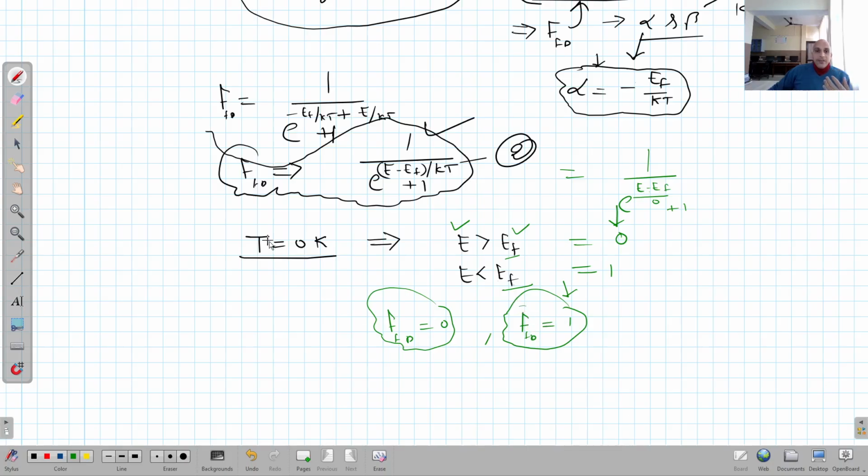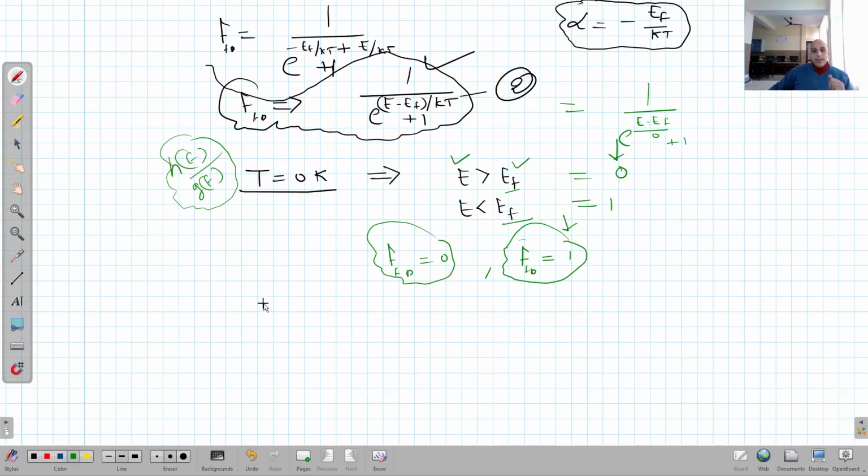Because this term FD is telling us about the probability of occupation, Ni or Ne upon Ge. What is this? This is the probability of occupation. It is 1 means all the energy levels are fully filled. If it is 0, it means all the energy levels are fully empty. So this is the first case. Now come to the second one.